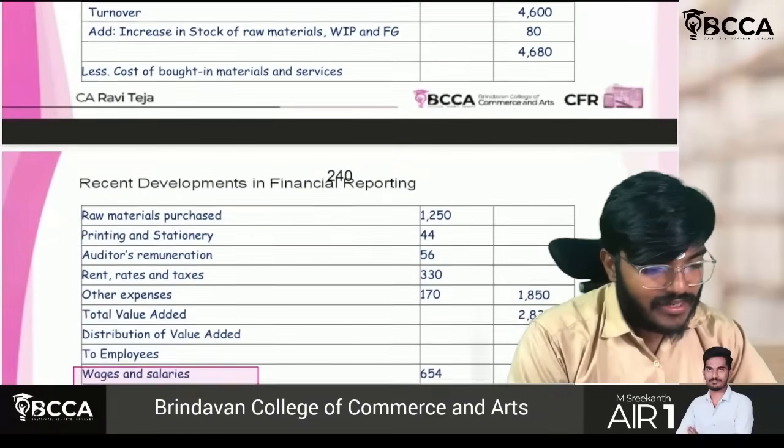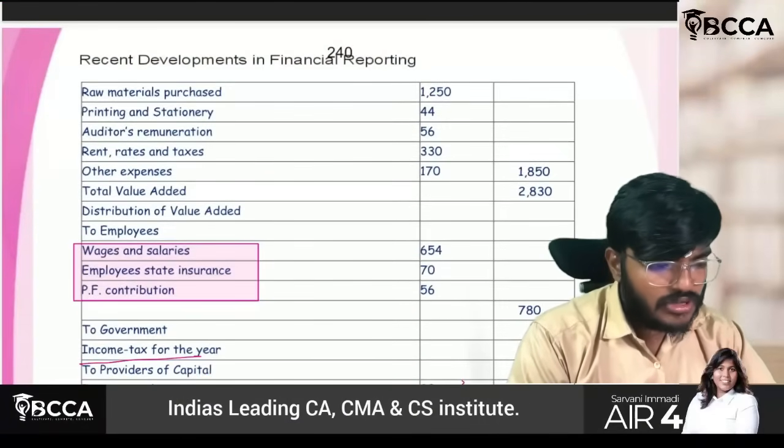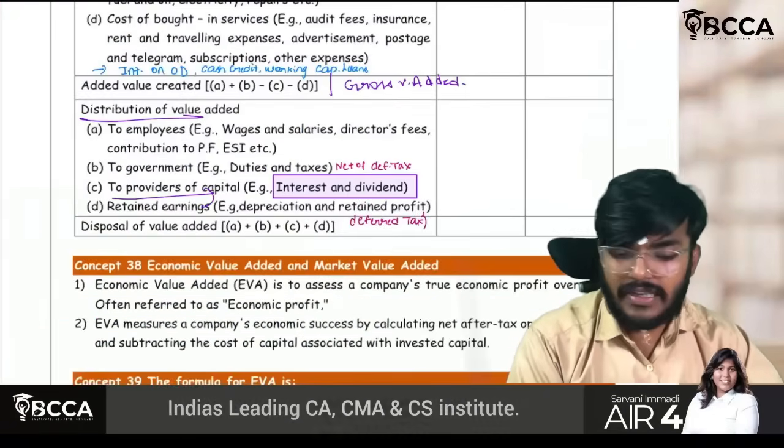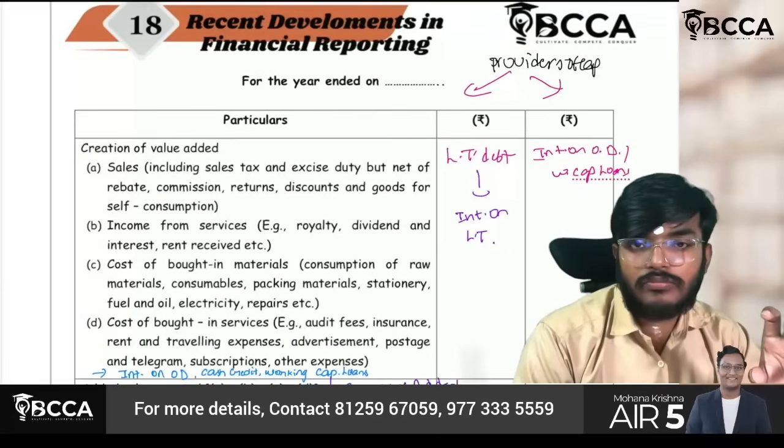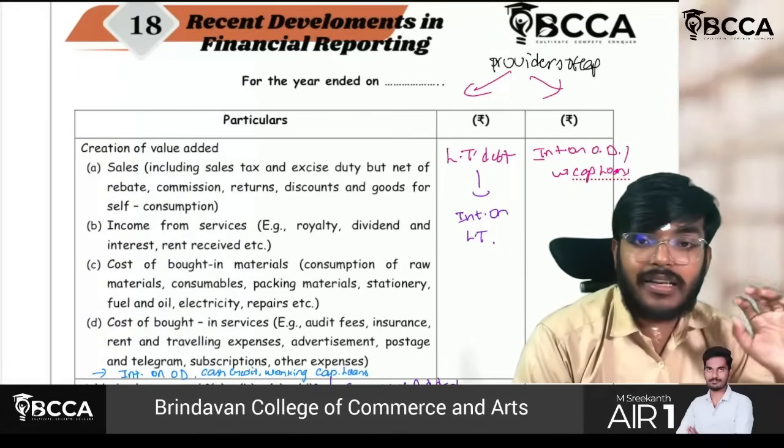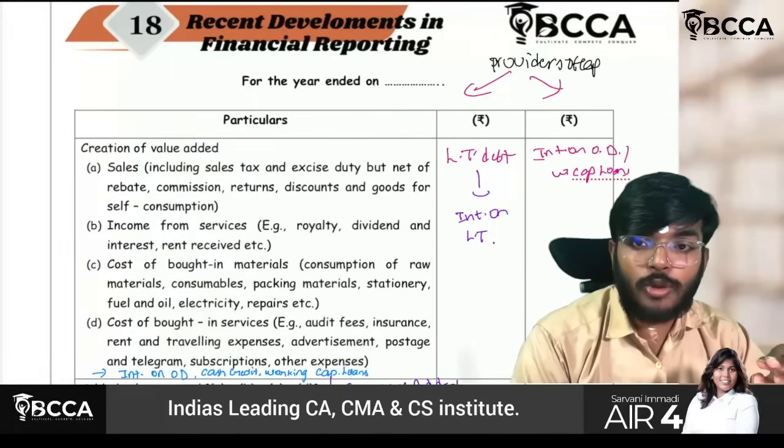You can understand the question, guys. Very, very simple question, sir. So, sir, what we'll be doing is, again I'm repeating, take the total sales value. To that sales value, you have to add other income. Take the total of both.